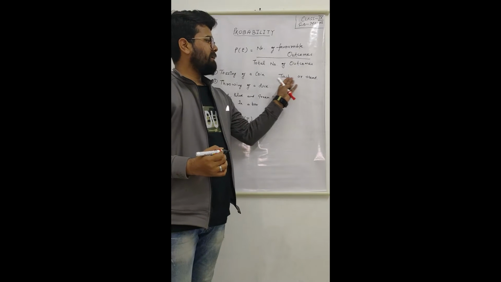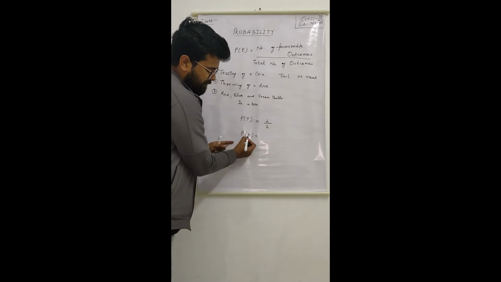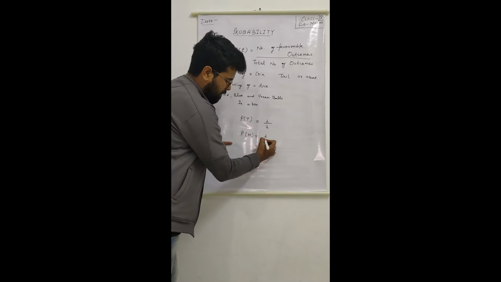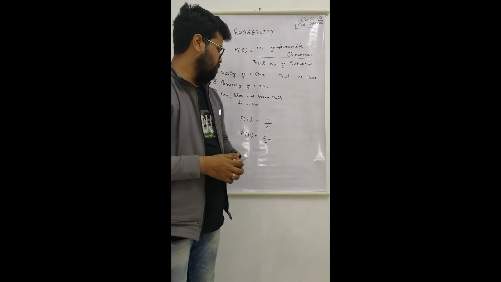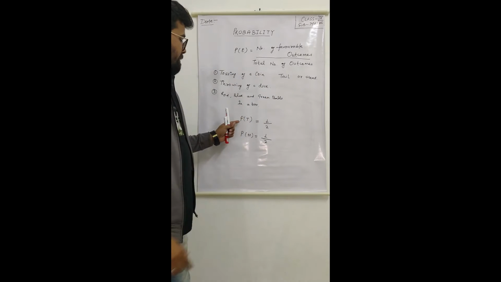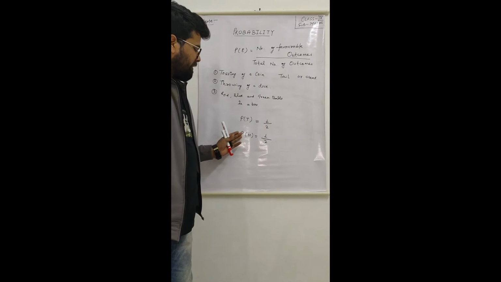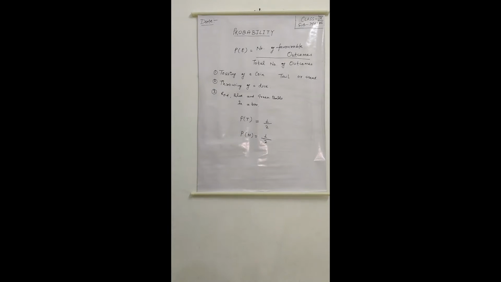Similarly, the probability of getting head will also be 1 by 2.